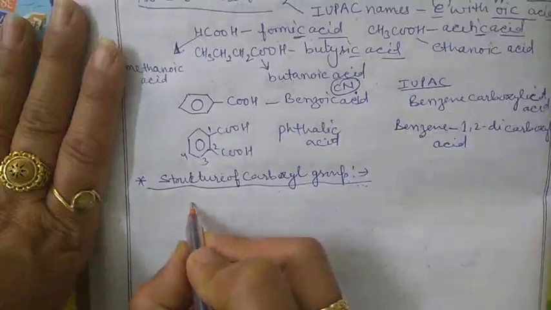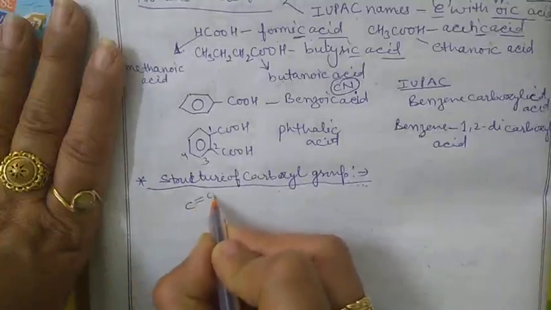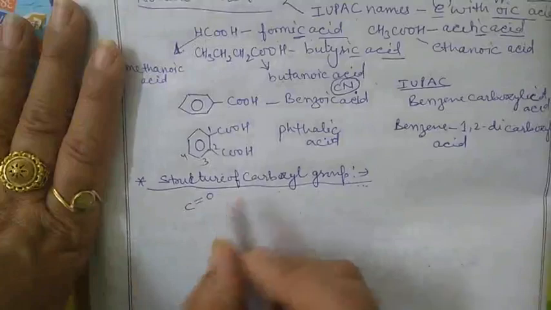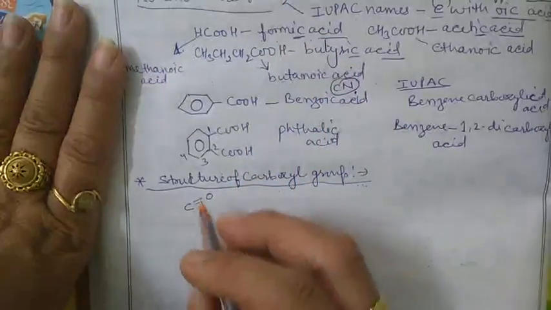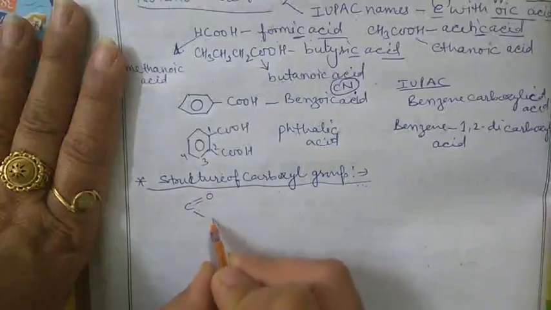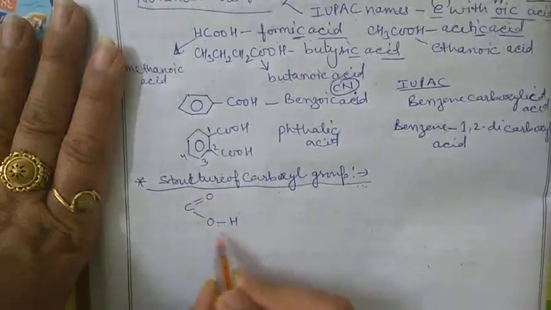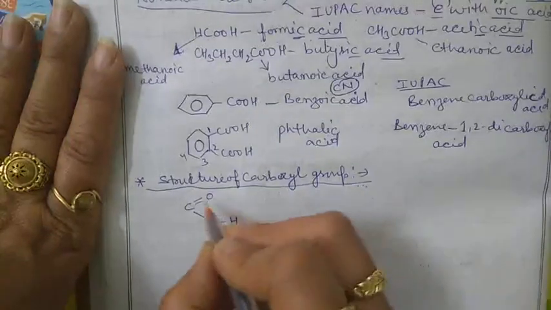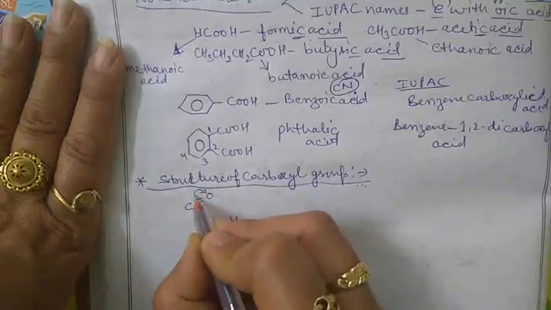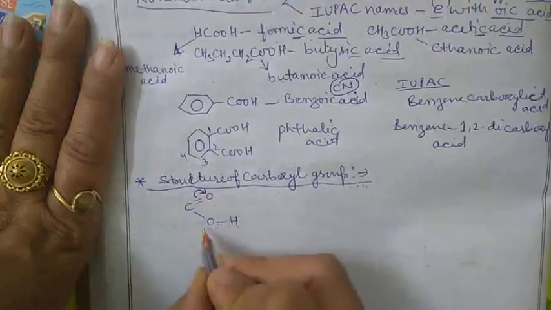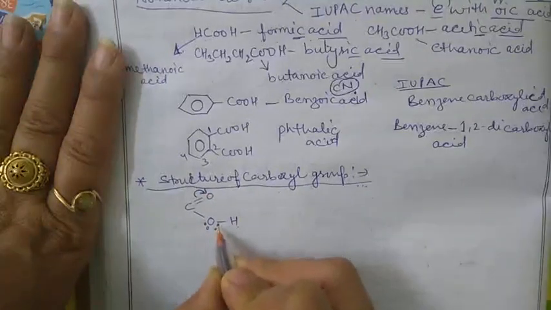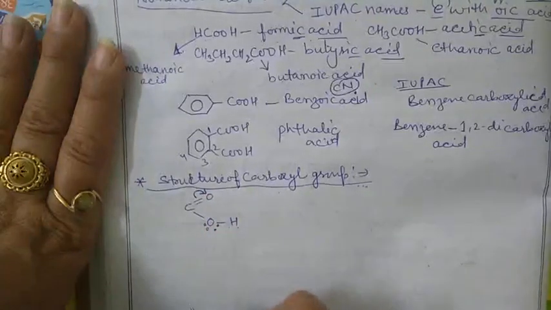Now how does it show the resonance structure? We know that in carboxylic acid, one is the carbonyl group and another is the hydroxyl group. This one is the carboxyl group and this is the hydroxyl group. This electron pair goes to the oxygen. These are the lone pairs of non-bonding electrons present on the oxygen.